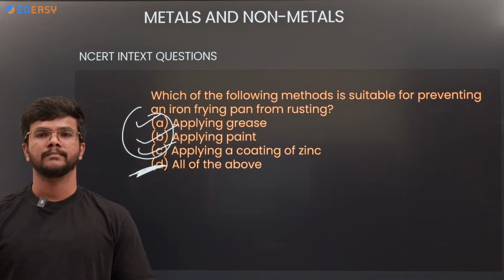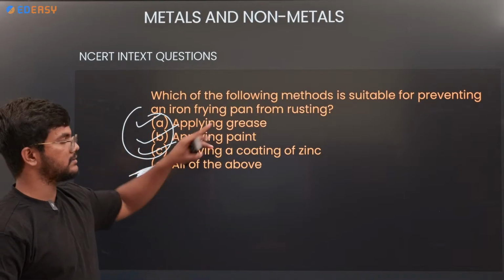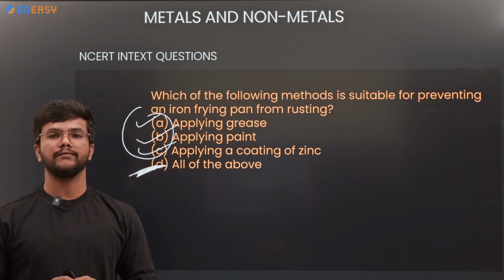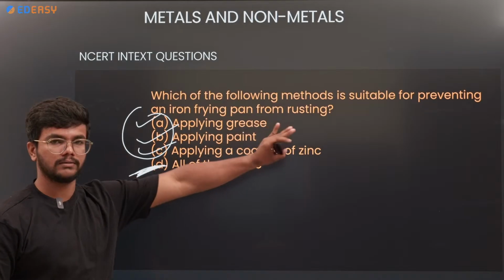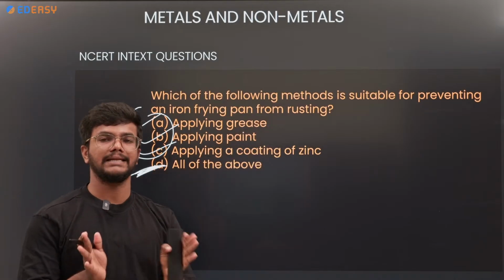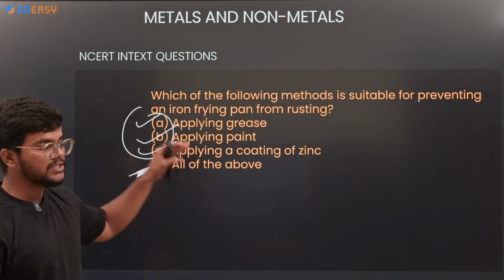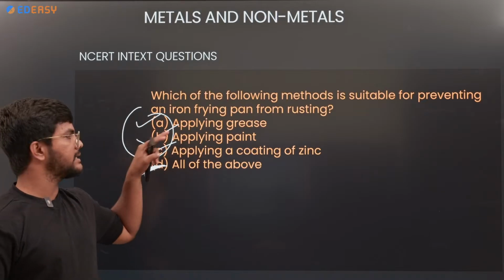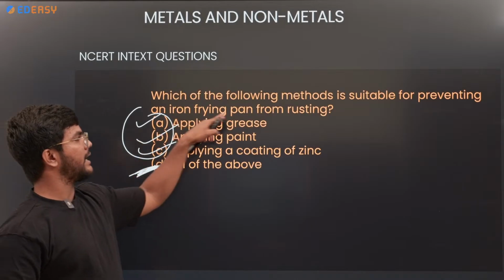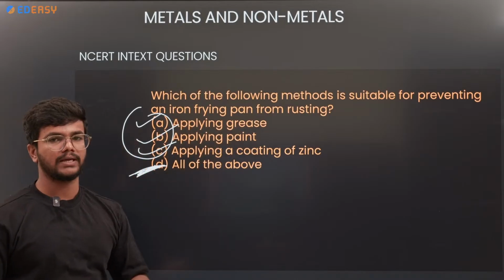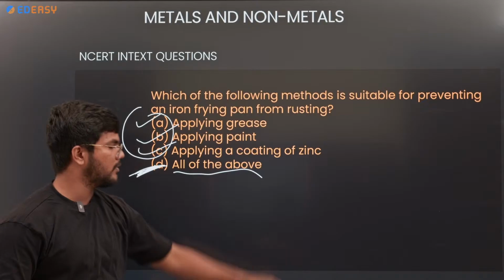All of the above. But applying grease is not good because we use the frying pan for cooking. So applying grease is not taken into consideration. Prevention of rusting in metals can generally be done by applying grease, but here for frying pans, applying grease is not applicable, though we can consider all of the above here.